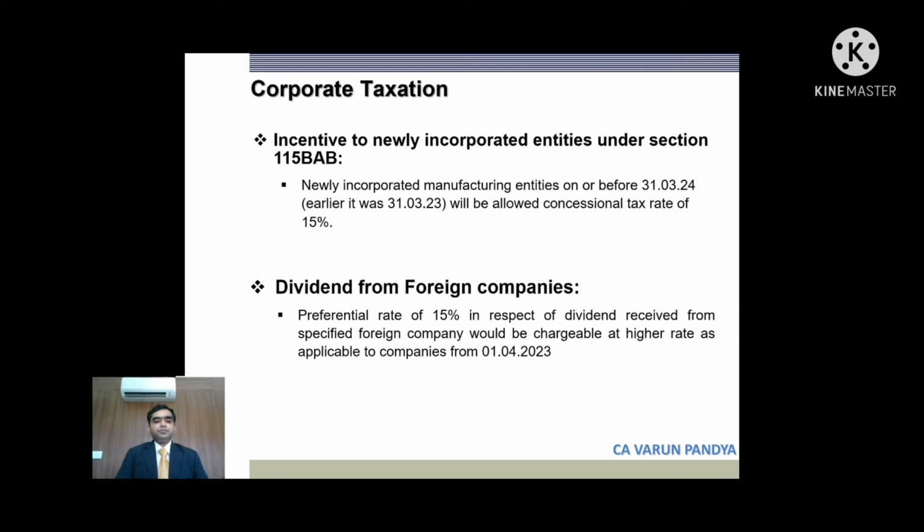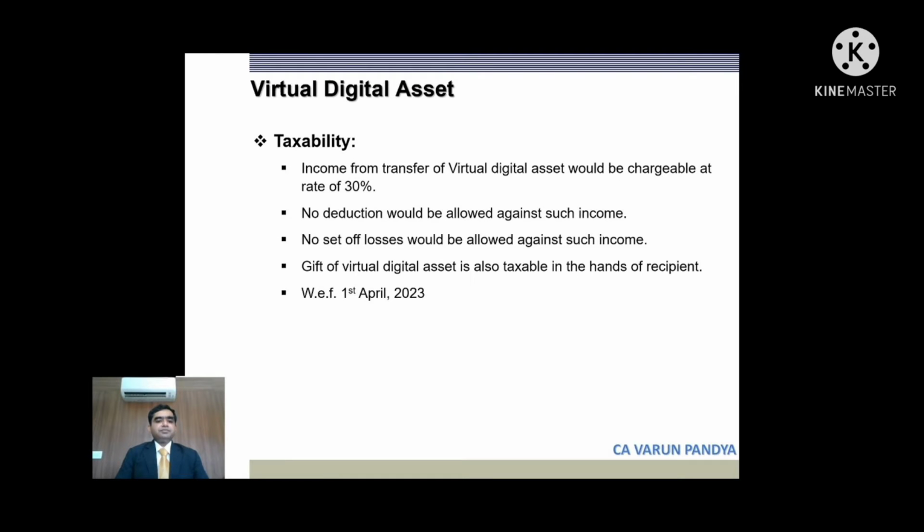Incentives to newly incorporated entities under section 115BAB, that is the manufacturing incentives. The concessional rate of 15% has again been extended by 1 year. So new entities which are incorporated till 31/3/24 will also be covered.